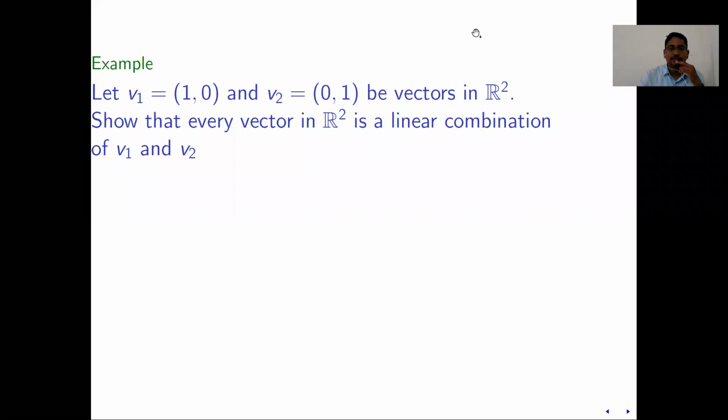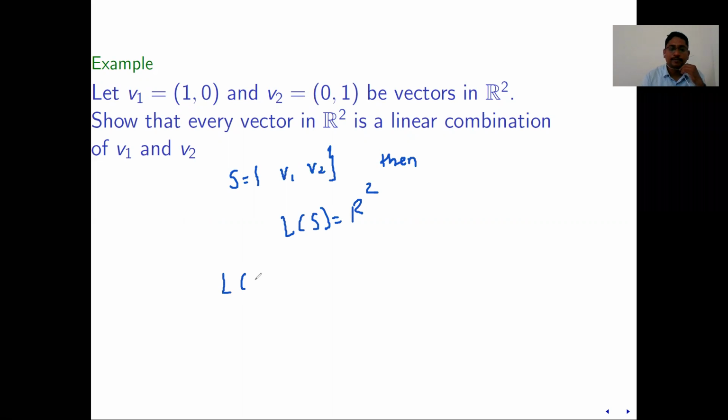Okay, this was also explained in the last lecture. This is V1 and V2. Every vector in R2 is a linear combination of V1 and V2. So what we want to show is, suppose S is this, then show that L of S is R2.